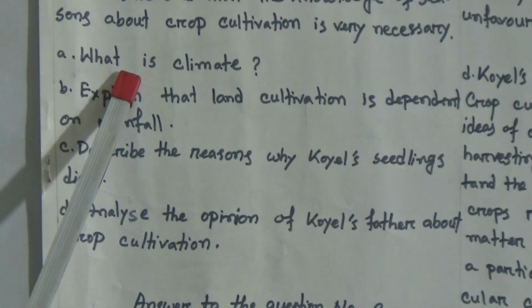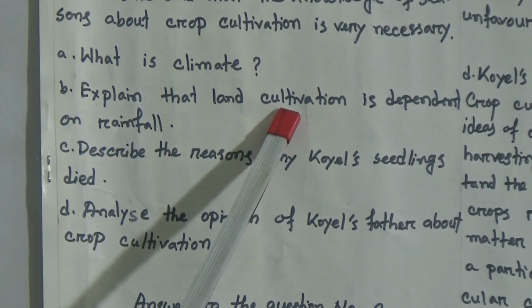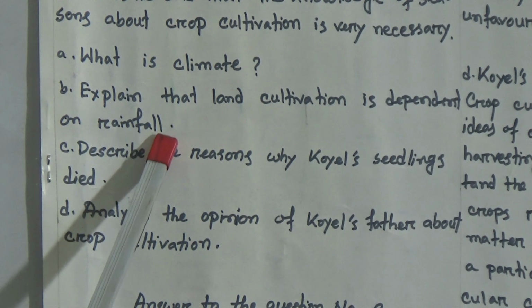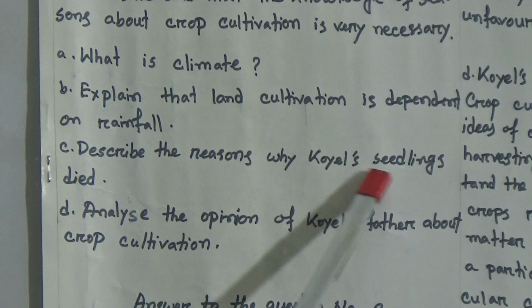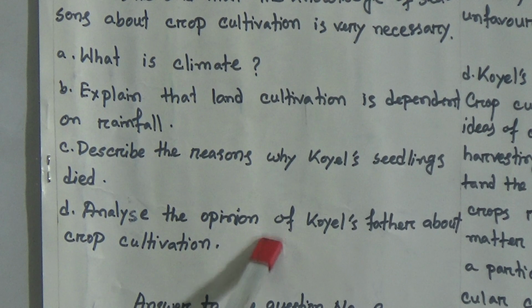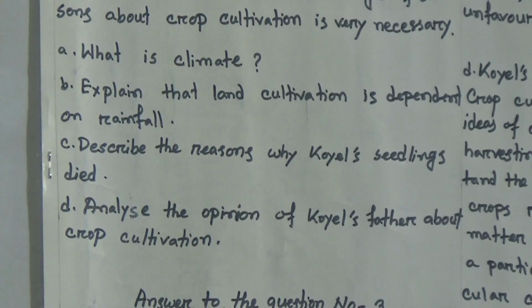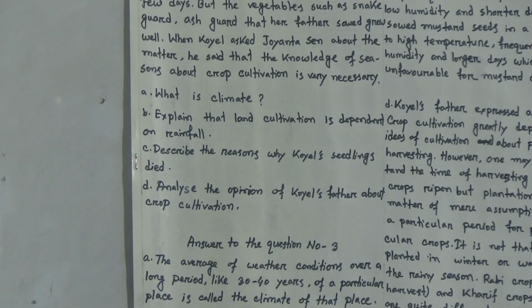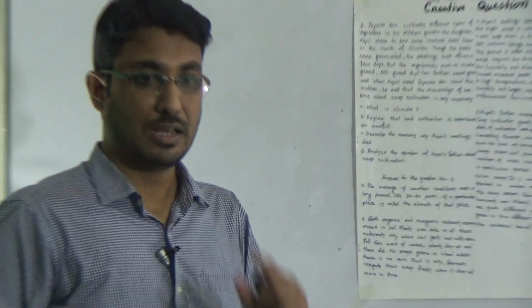Number A, what is climate? Number B, explain that land cultivation is dependent on rainfall. Number C, describe the reasons why Koel's seedlings died. Number D, analyze the opinion of Koel's father about crop cultivation. When you answer the questions, you have to remember that in A number you have 1 mark and it must be written in one sentence.